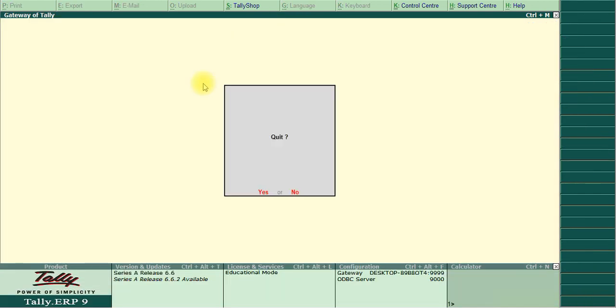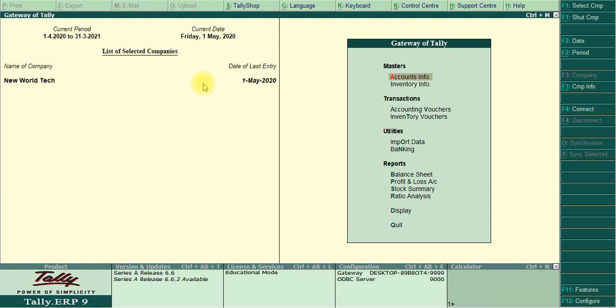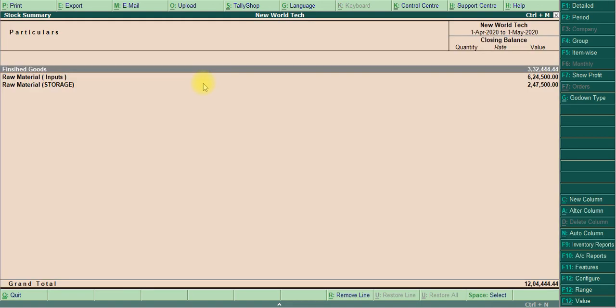Where do we get the report for this concept? Gateway of Tally, stock summary. Alt F1 is the detailed view.